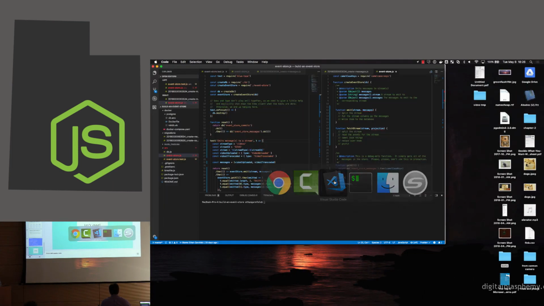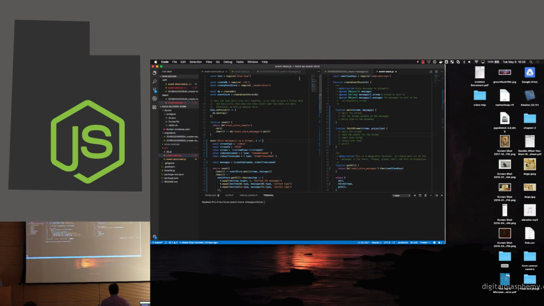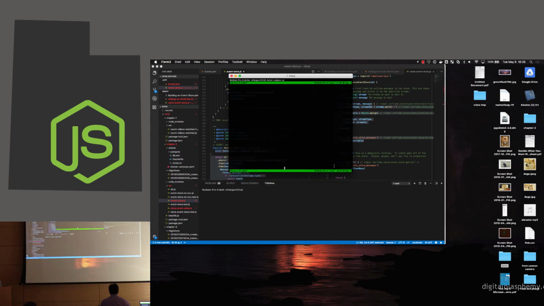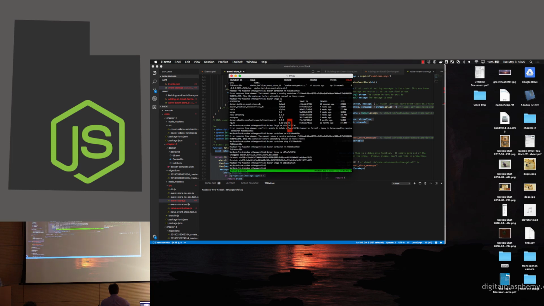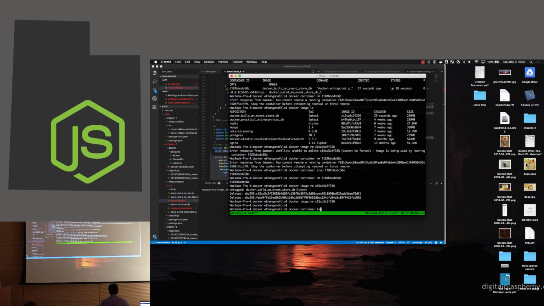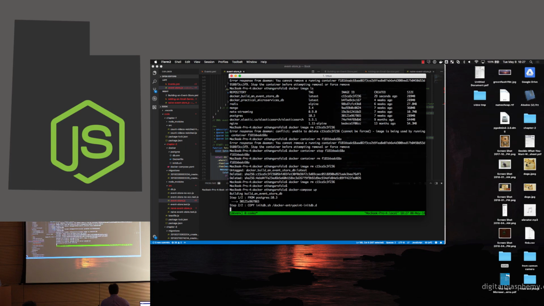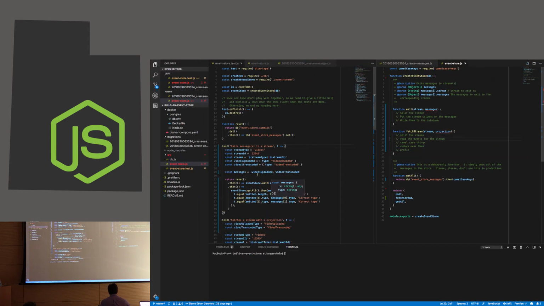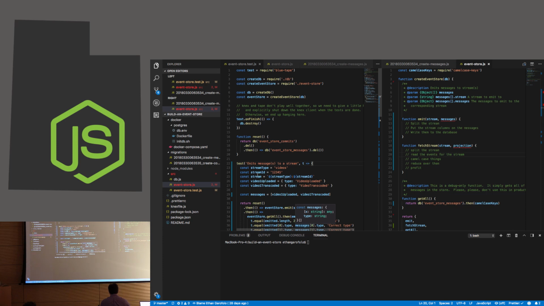Live coding is always fun. And hopefully this will go okay. So first thing, I don't like to deal with, hang on a second, there we go. I'm just going to, I have a simple Docker configuration here to start up a blank Postgres database. Is that legible? Can everyone see that okay? Okay, fantastic.